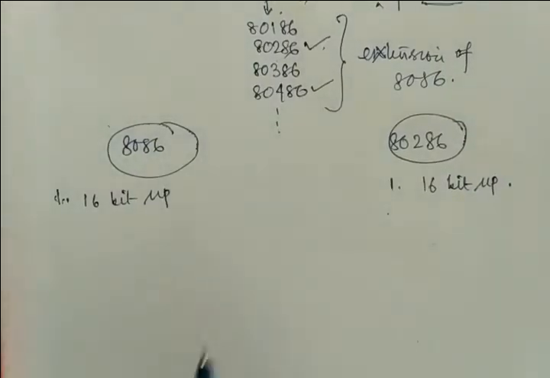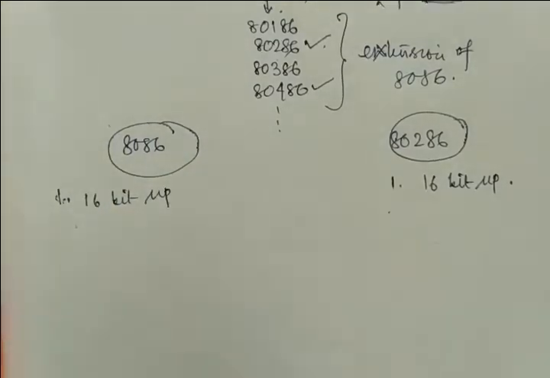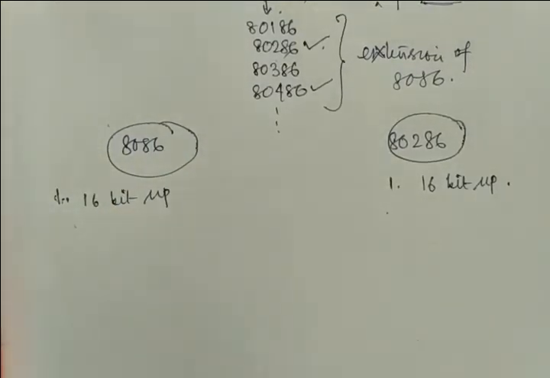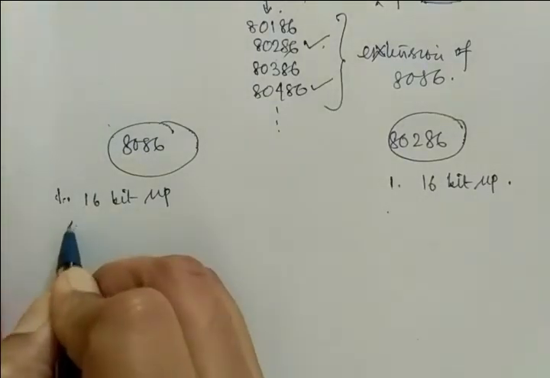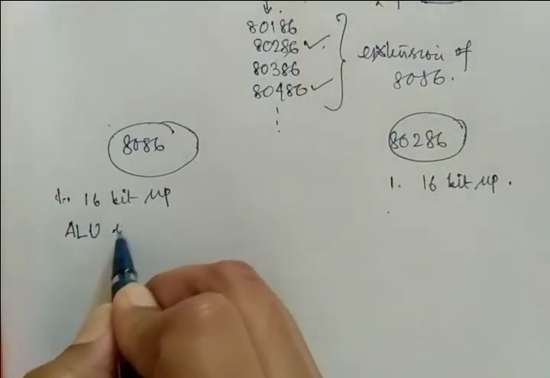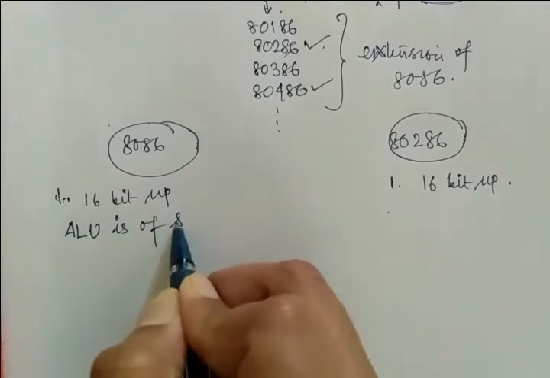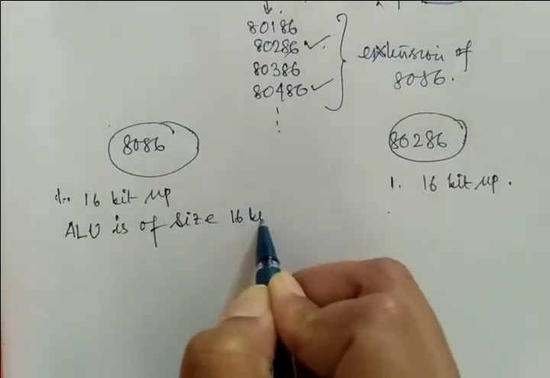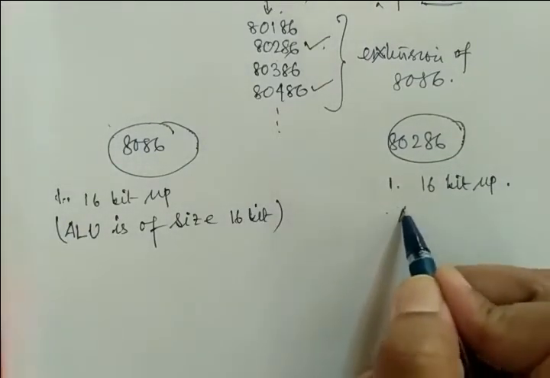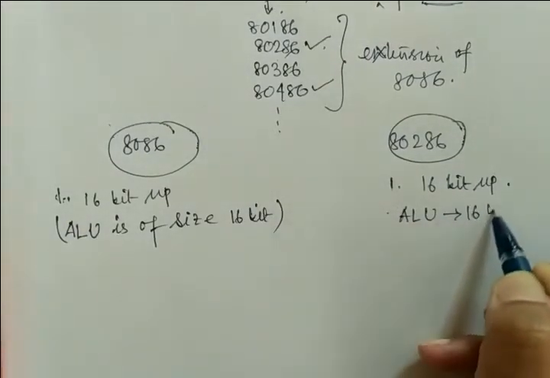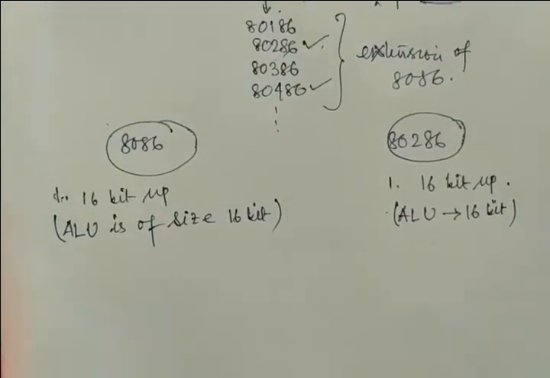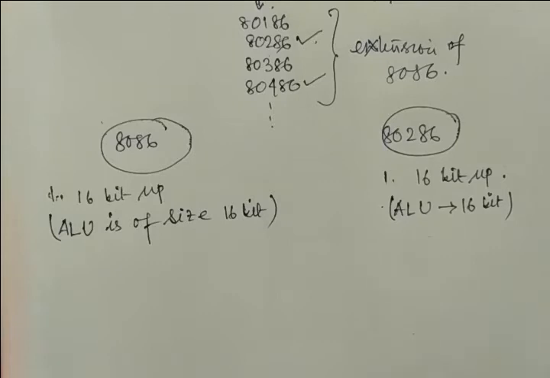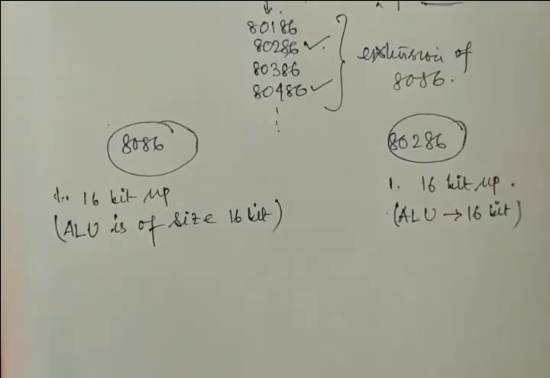But here is my question: why is it called a 16-bit microprocessor? Because the ALU, the main part of any processor, the arithmetic and logical unit, is of size 16-bit. So I must write down the point that the ALU is of size 16-bit, and here it's also true. This will make it much easier to know 80286 if 8086 is well known to you, right? Okay.